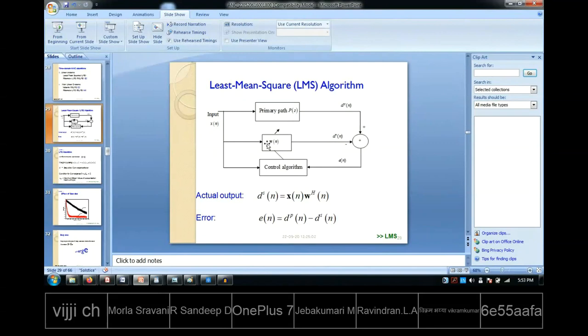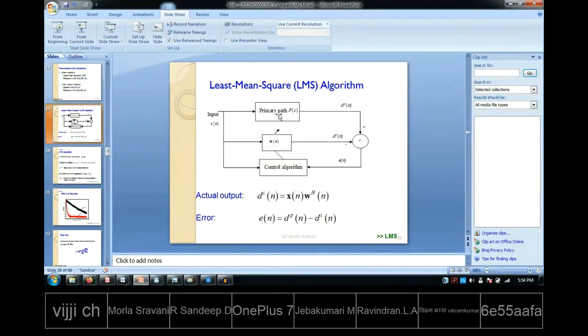FIR will guarantee you stability, but sometimes with FIR a lot of computation comes, so people may also use IIR. But in IIR the stability is not guaranteed, so you have to design your filter in such a way. And one more thing: this arrow mark is shown, what is the meaning of this? That means this is an adaptive filter. That means the filter coefficients will vary depending on the changes happening in the overall system. Now let us understand some technical jargon.